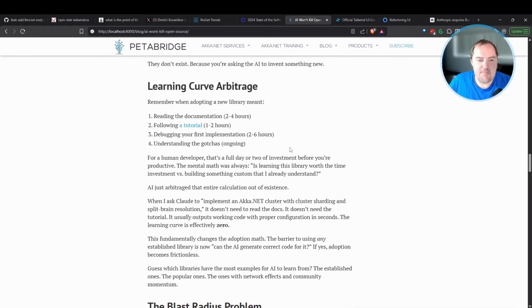The other thing worth bearing in mind is what impacted Tailwind's business. I'm going to do a separate video, by the way, on open source monetization, since that's another topic in and of itself. But here's another reason why AI is going to really help drive more open source adoption. The biggest cost of adopting open source is learning it. It's figuring out: what is this project for? How is it licensed? Does it suit my needs? How do I configure it? How do I deploy it? What are the gotchas, et cetera, et cetera?